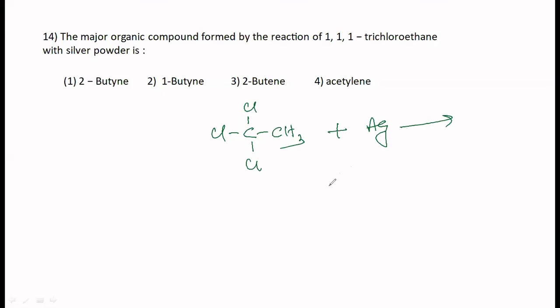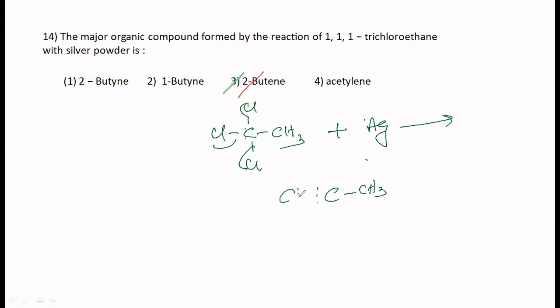Silver has got a lot of affinity for halogens. So what it does, silver gives one electron to this, takes away this Cl, this Cl, this Cl. So basically 2-butene, any other answer? All the 3 chlorines you should remove.